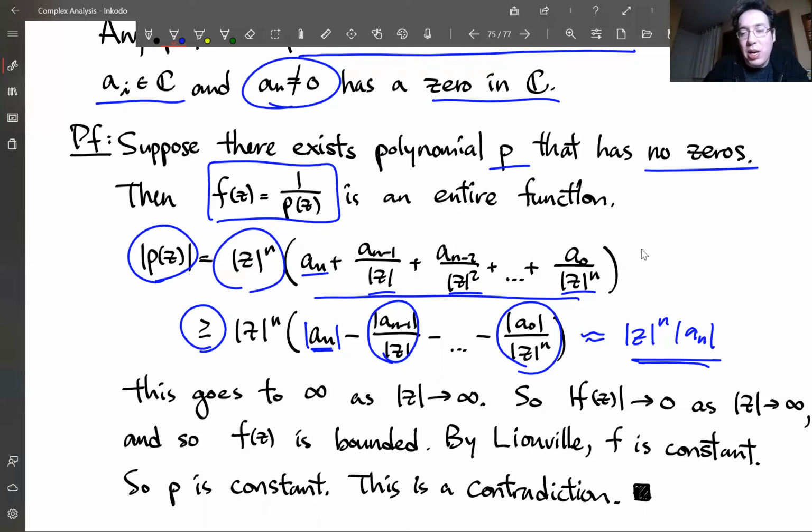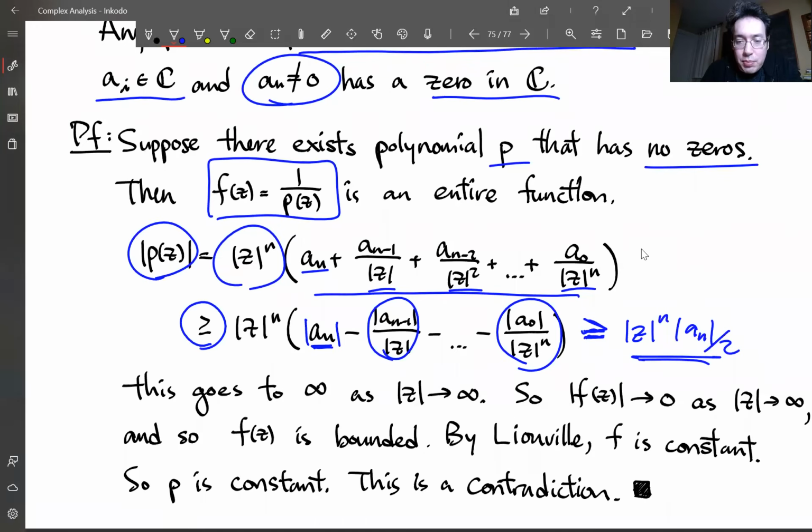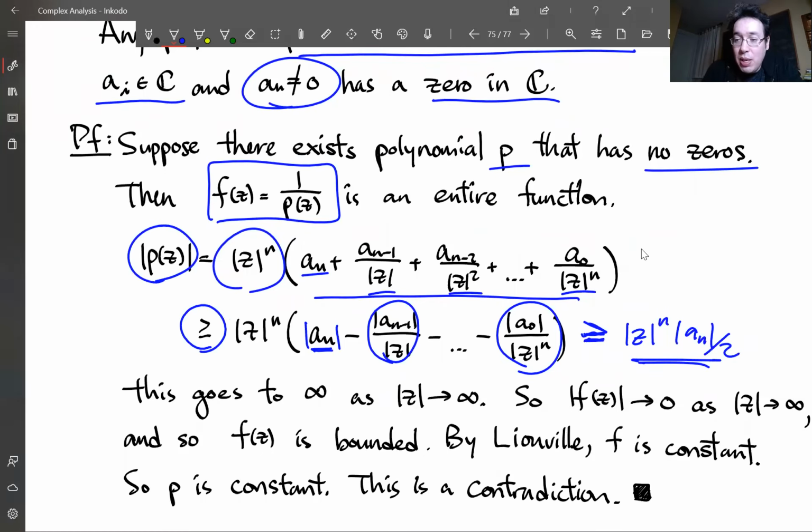So I know we're subtracting a little bit, so we could say greater than or equal to the absolute value of a_n divided by 2, for example. Okay, so this part is constant. So as z blows up to infinity, this thing will become huge.